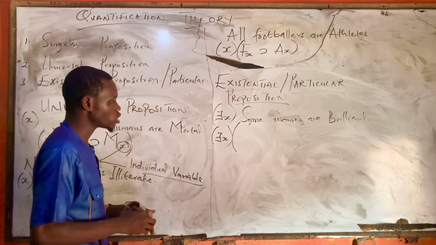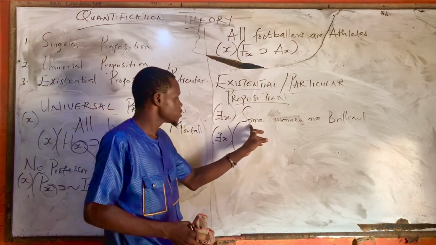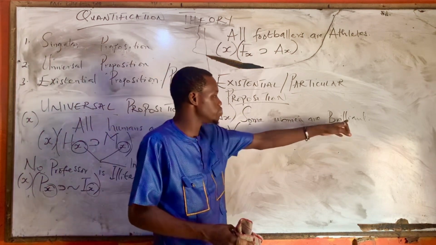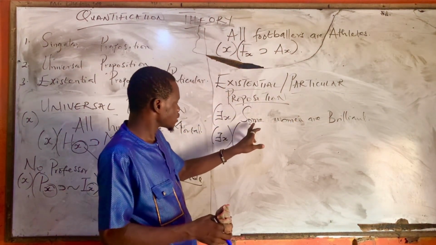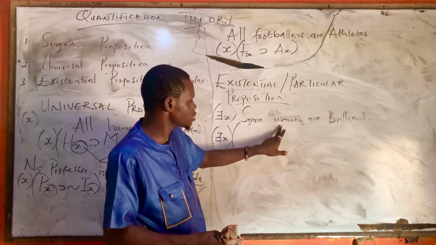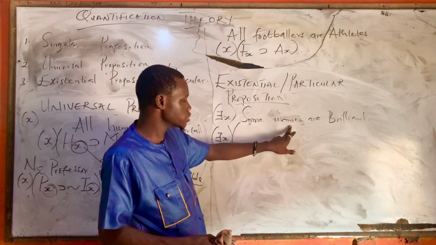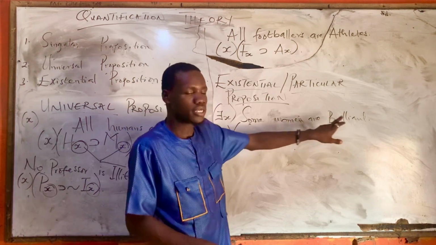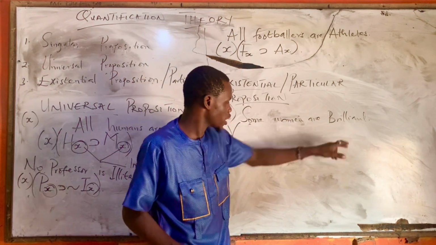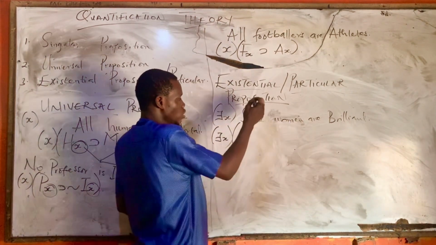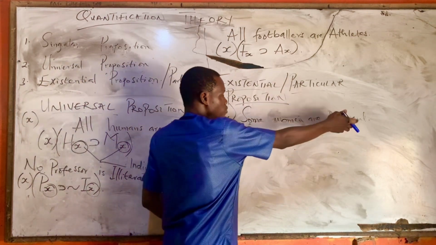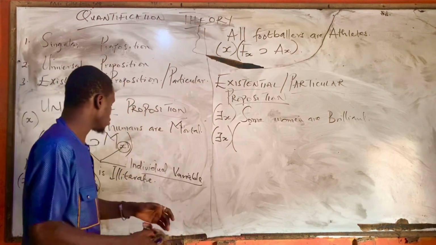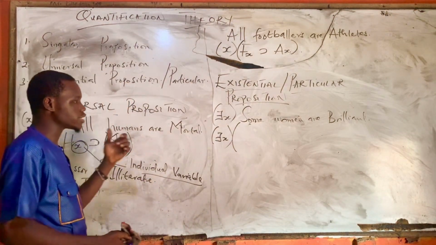Then what does this mean? It means that some women are brilliant. This one means that there is a person that is a woman and at the same time brilliant. There is someone that is a woman, and at the same time that person is brilliant. But we don't use the if-then sign to symbolize some.